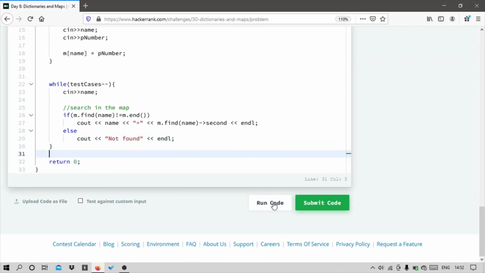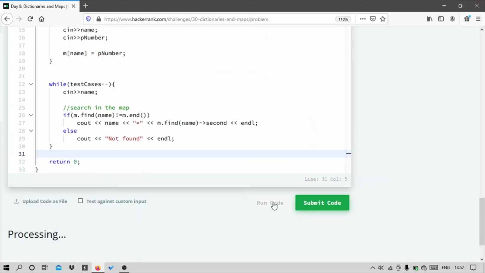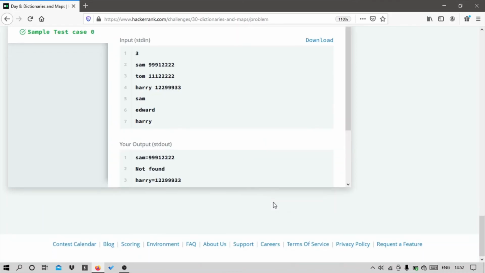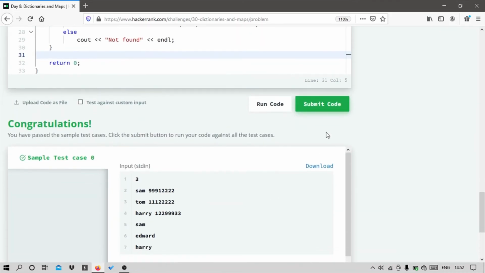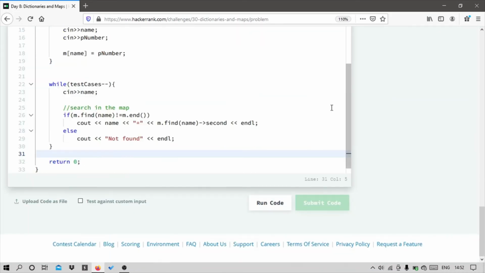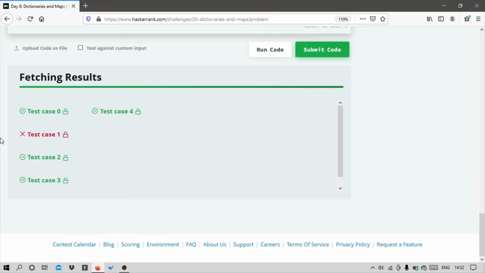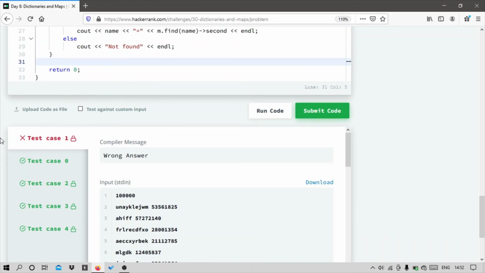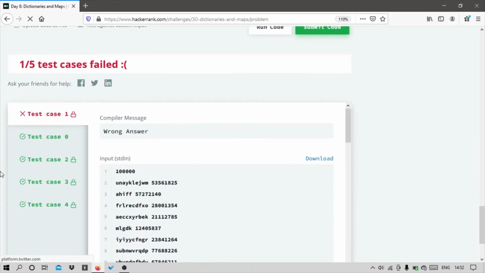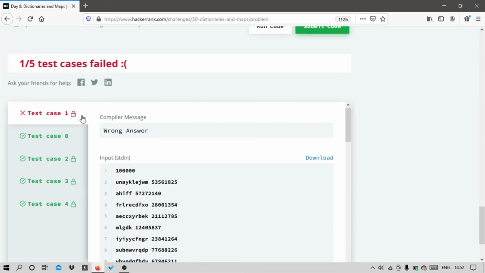So I'll run this code. It is passing the sample test case. So I'm going to submit it now. Here you can see that it hasn't passed test case 1. Let me tell you why. In this particular test case, the problem is ambiguous.